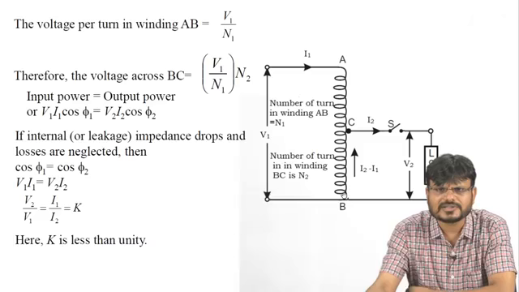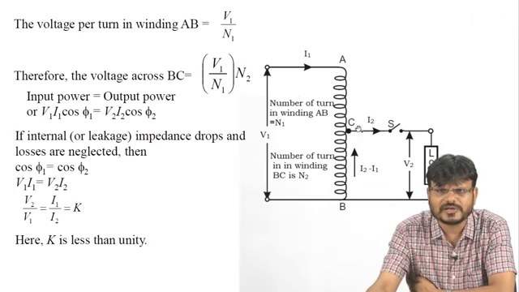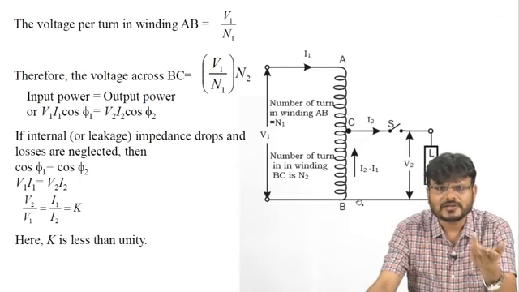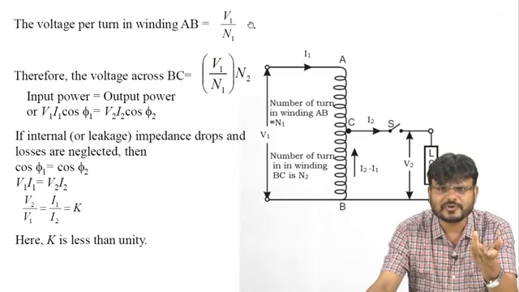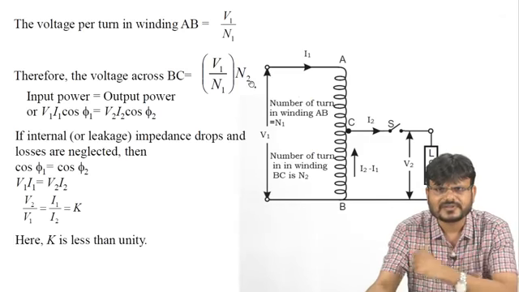Now if you are interested in calculating the voltage across BC, let's assume that the number of turns in CB is N2. So you have a voltage per turn, that is V1 upon N1. So the voltage across N2 turns is equal to V1 upon N1 multiplied by N2.